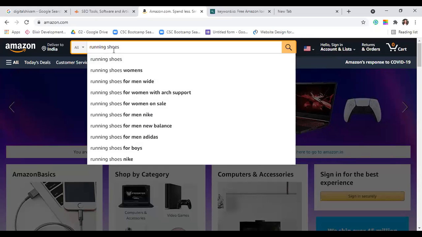So you should make sure that you always use all kinds of keywords. You can use, for example, a one-word keyword like shoes. You should always use two, three, four-word keywords, like running shoes, or running shoes for men wide, or running shoes for women with arch support. So when you're selling something on Amazon, make sure there is a mix of keywords that you're using. Also add branded keywords like Nike, Adidas, something like that. This is the very first thing that you can do.